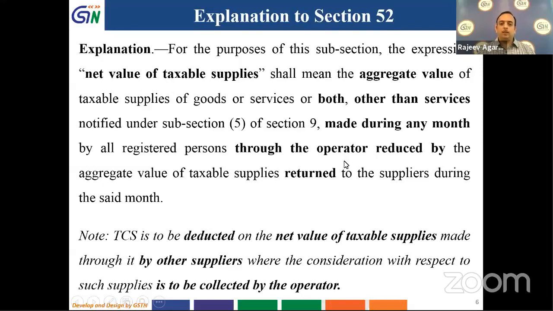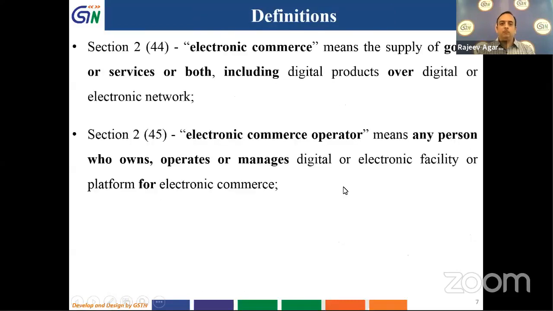So if there is a supplier who is supplying through an operator and the amount is being collected by the operator, only on those amounts the operator has to deduct TCS. It could be of goods or services or both, and on those services which come under section 9(5), TCS is not to be collected, and whatever has been returned has to be deducted. So these are the finer points which have to be kept in mind.